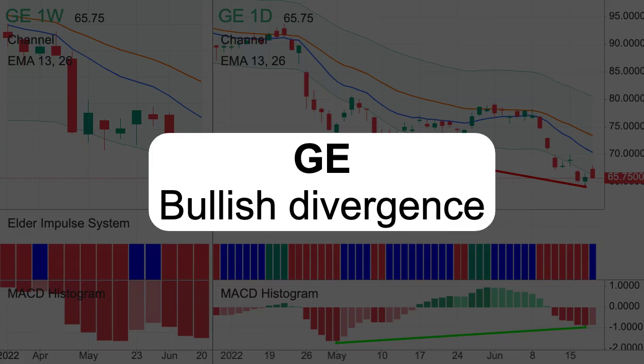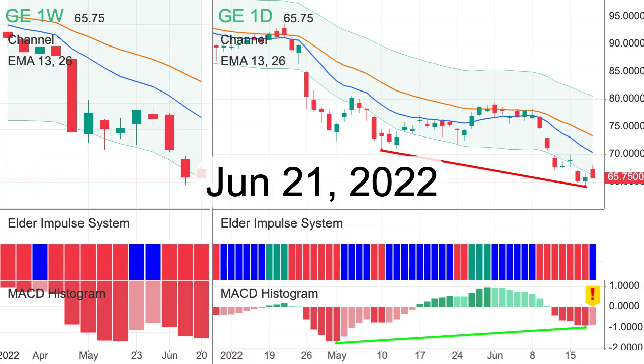Let's consider the stock of General Electric Company. On June 21, 2022, a bull divergence formed in a downtrend. This is a strong buy signal. There is a first light bar on the histogram. Are you ready to submit a buy order?